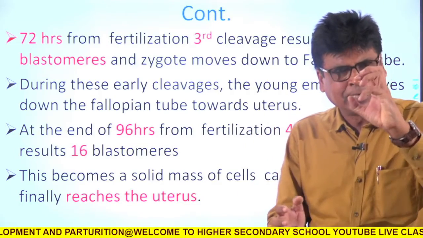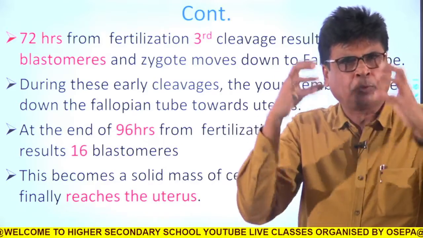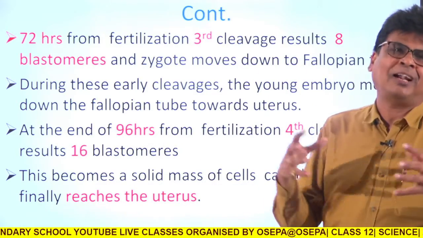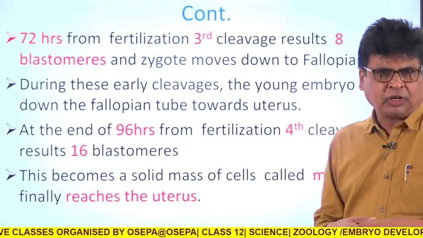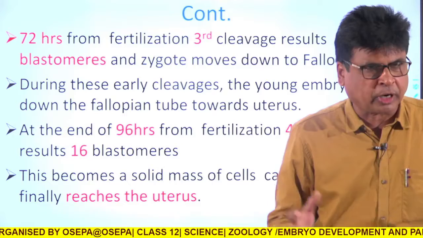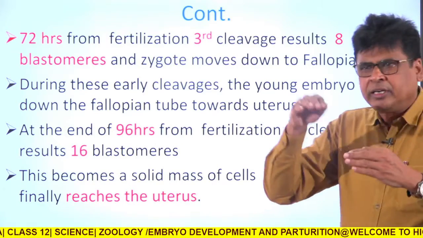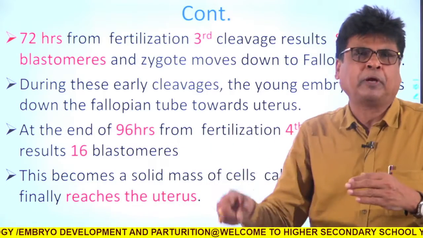That means single cell zygote, due to first cleavage becomes 2 cell, due to second cleavage 4 cell, and due to third cleavage the 4-celled zygote becomes one 8-cell structure, or 8 blastomeres are produced, and that zygote gradually descends down, comes down to the uterus from the fallopian tube.